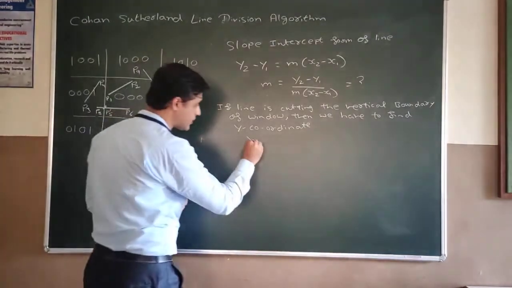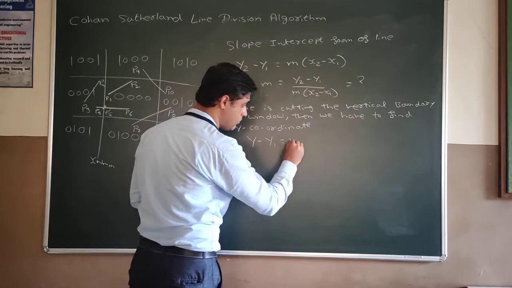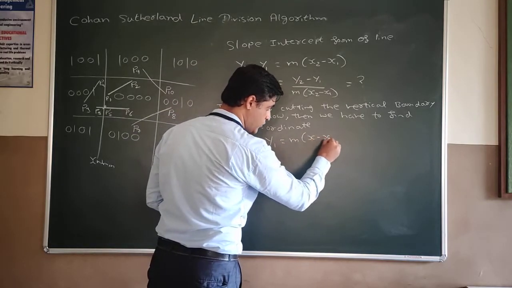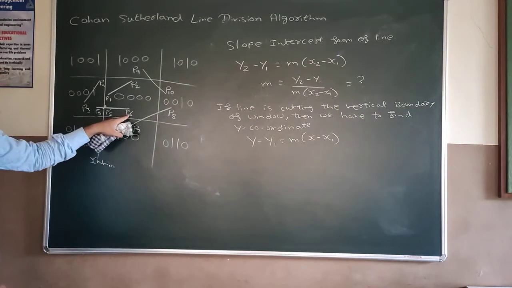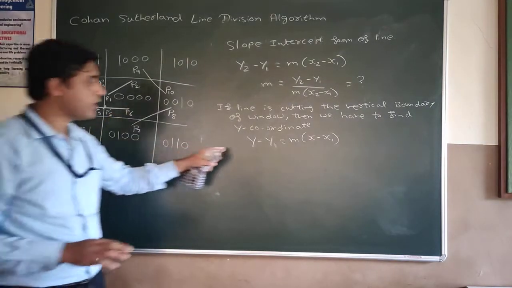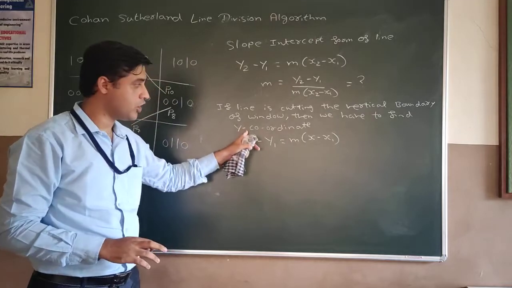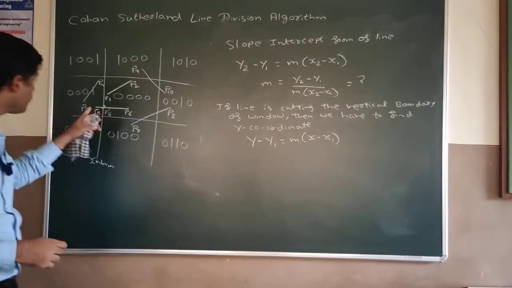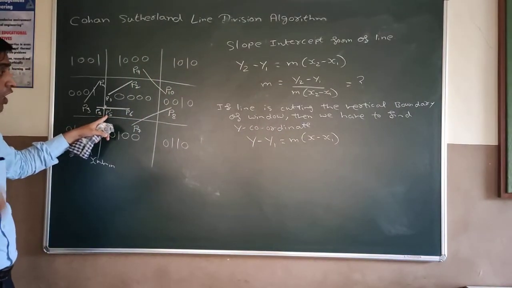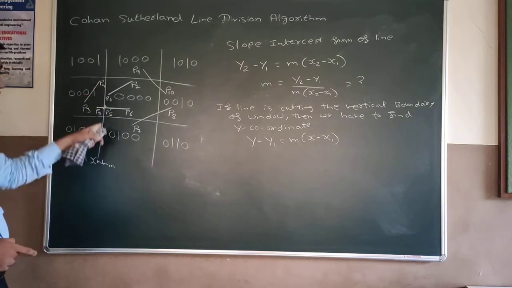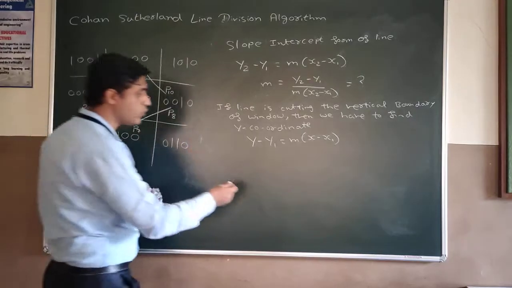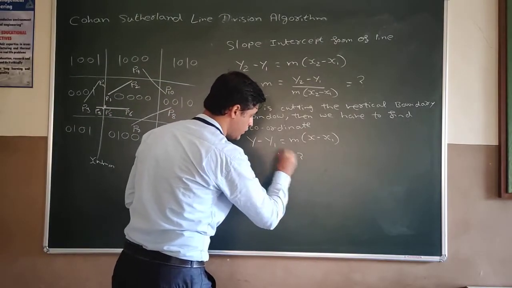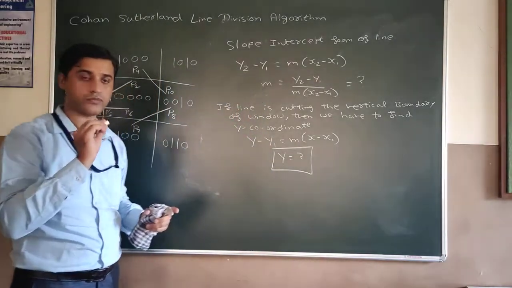So you use this equation, y minus y1 is equal to m times x minus x1. Here x1 and y1 can be any known point, P5 or P6. We have to find the x and y of the intersection point. Y is the unknown here and x we already know, because it is cutting the vertical window boundary and we know the window's coordinates. So x we know, and we can find the y value from this equation.